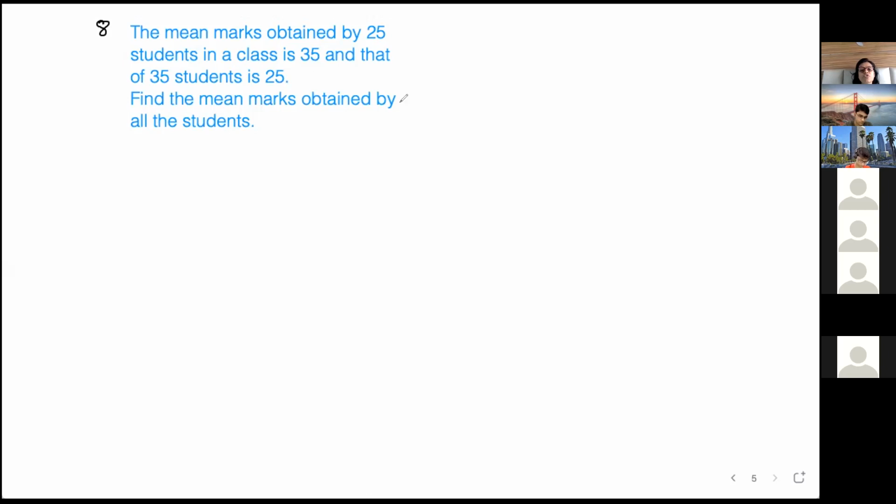Find the mean marks obtained by all the students. So how will you find out? X bar of 25 students is equal to 35. And the other, chalo Y bar I am taking, because this is another set of students.